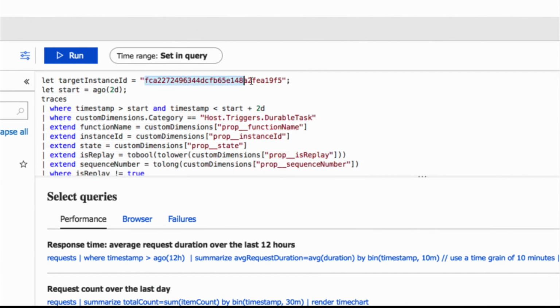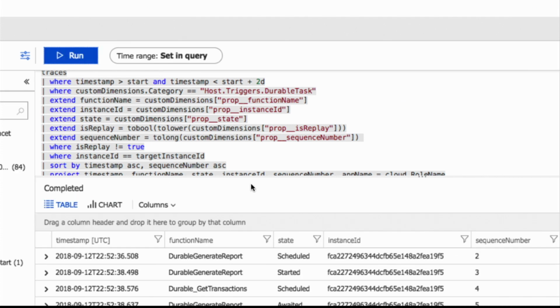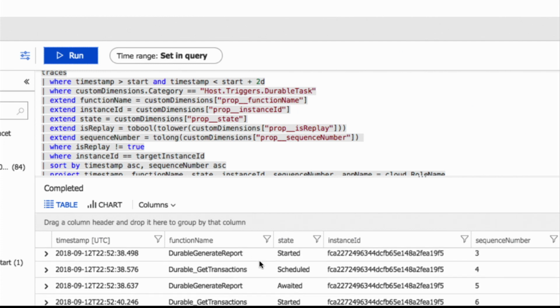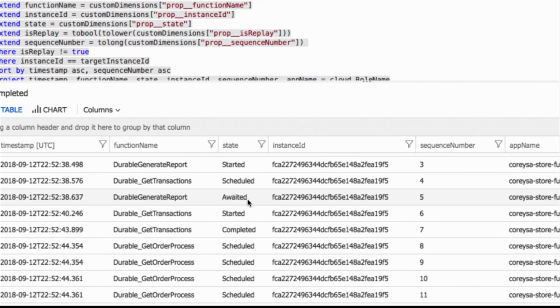I have here my instance ID that I care about. I'm going to look for all logs within the last 2 days, and then I have this really long query, which pretty much just gets all of the instance stuff for me. It's actually pulled straight from our documentation, so no one has to recreate this on their own. But when I run this, you'll actually be able to see here in Application Insights at the bottom, here is the history of this instance.